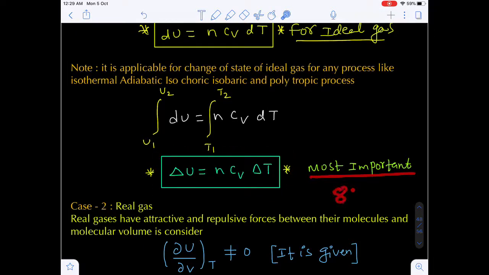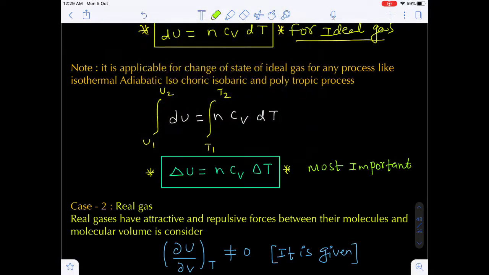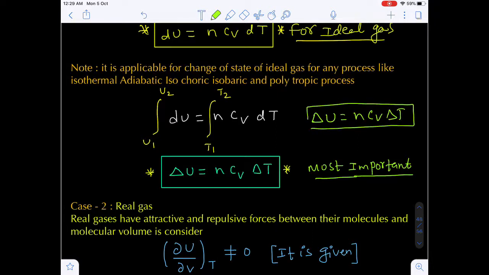Up to 80% or more of the problems, the majority of questions, if you see, are given in terms of an ideal gas. That's why this equation is very important. Once again I am writing: delta U is equal to n Cv delta T.